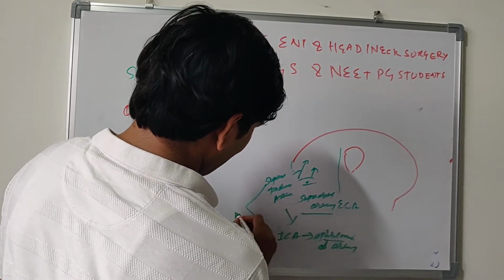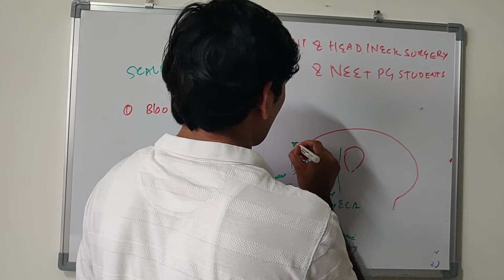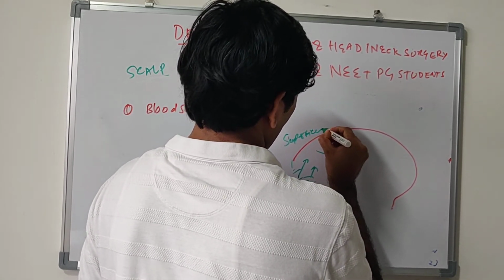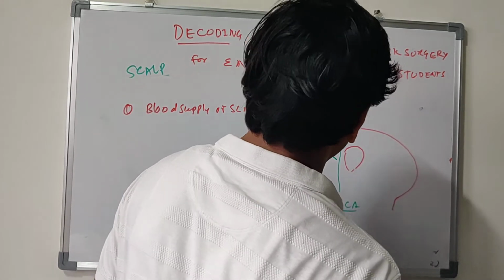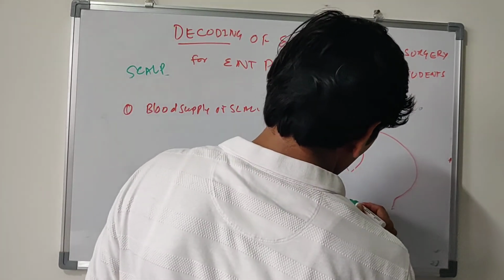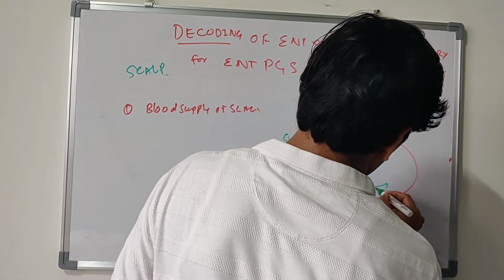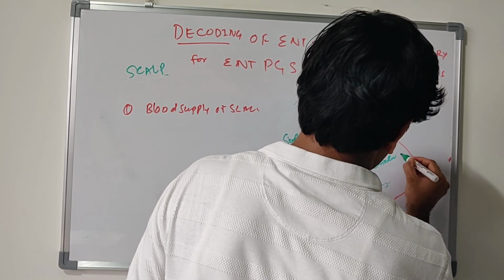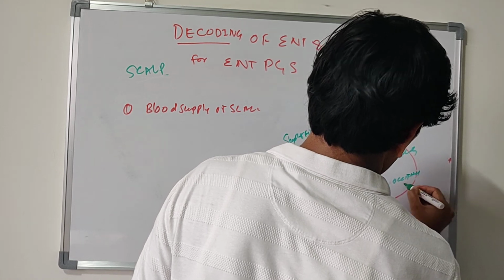This ICA division is two, supraorbital and supratrochlear. This is superficial temporal artery, a branch of external carotid artery. Okay, and behind you can also see posterior auricular artery and occipital artery.